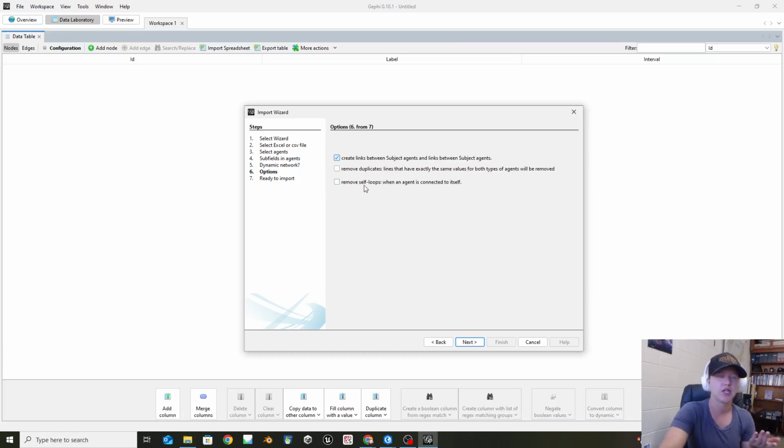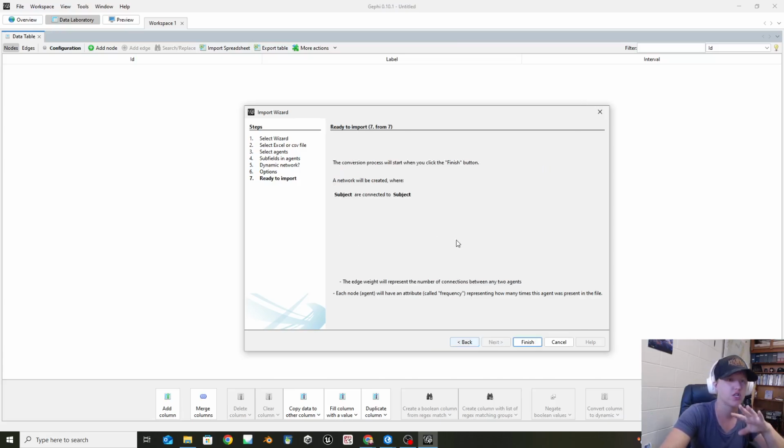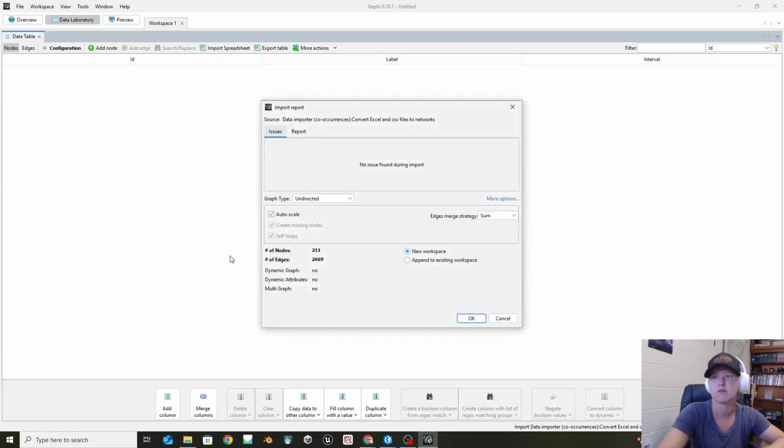And then it says, do you want to remove self loops? This is where something is double tagged, let's say crime, semicolon, crime. This happens a lot when you start doing text analysis where certain words are connected together. I'm going to do this in this case, because if there are duplicates of the same word within the tags, that's a mistake, not an actual thing. So I'm going to say, yeah, that's fine. Then it's going to ask if you're sure that you want to do this, and you say yes.